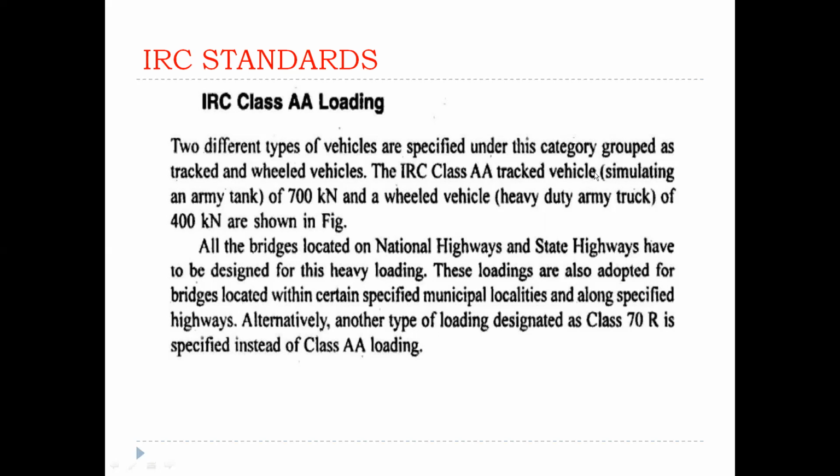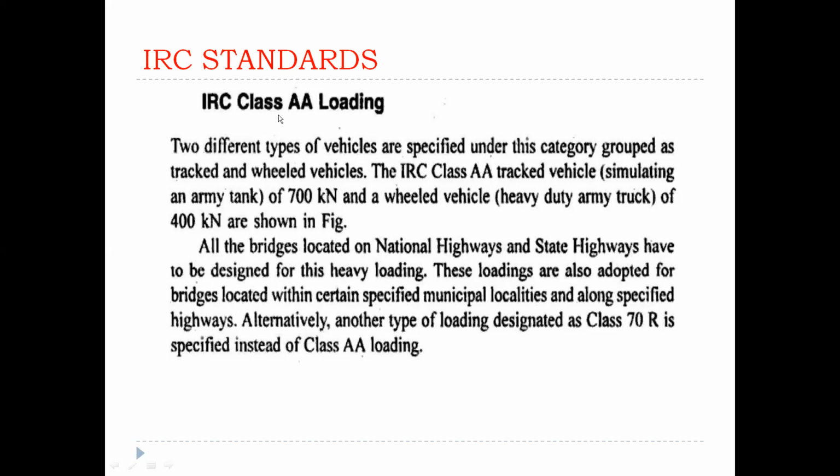IRC class AA tracked vehicles, clear, basically examples of an army tank. We already told that bulldozers, cranes, specifically army tanks, clear, of 700 kilonewtons, and wheeled vehicle, heavy duty army truck of 400 kilonewtons, as shown in the figure.